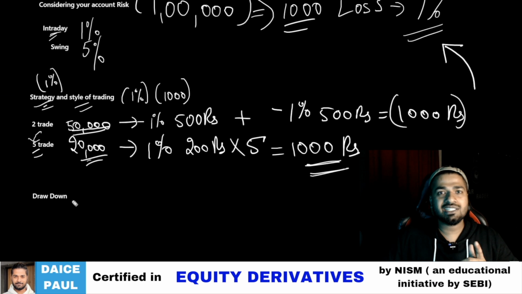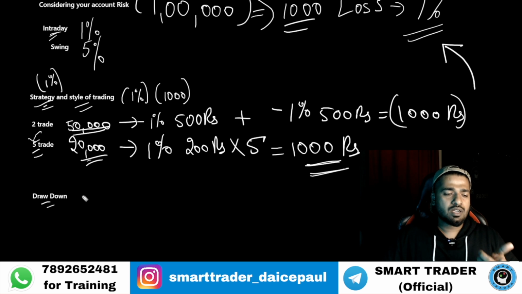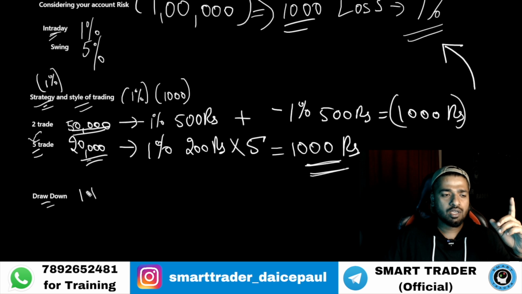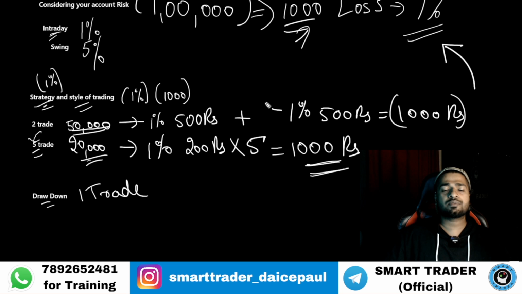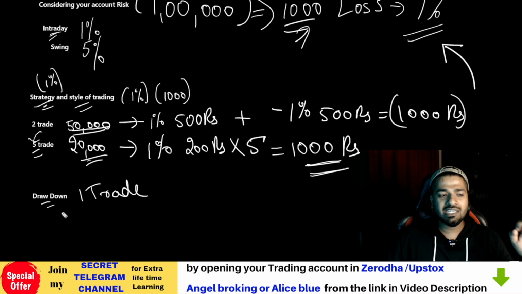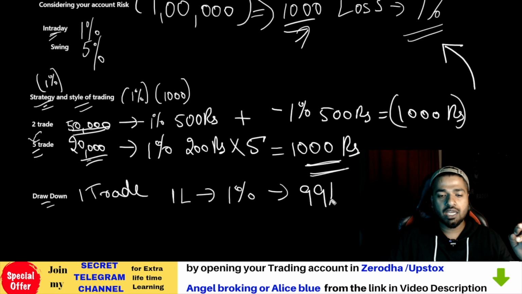So now let's discuss drawdown. Now you'll be thinking, okay, why 2 trades? I have 1 lakh rupees. I will take only 1 trade. What if a trader trades only 1 trade? And the loss of 1% stop loss as per strategy, 1,000 rupees loss. All right. But you need to understand something called drawdown. When I say drawdown, let's say you had 1 lakh rupees. The first 1% loss, your account became 99K.